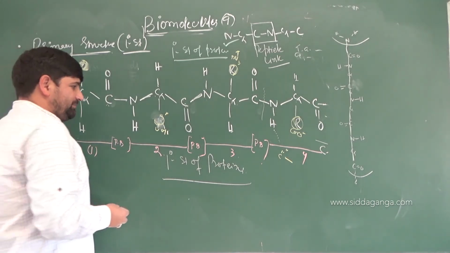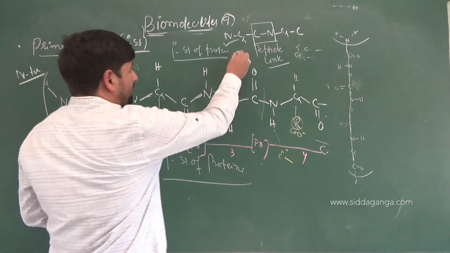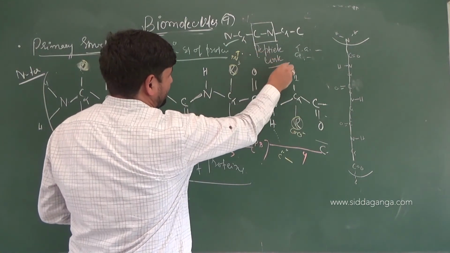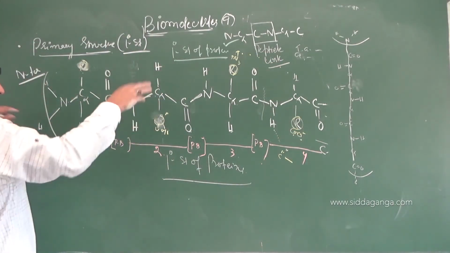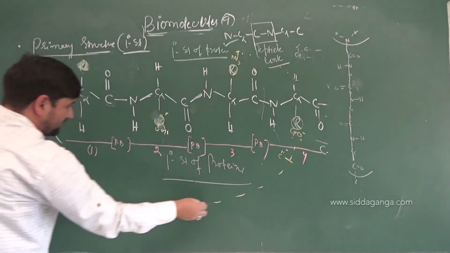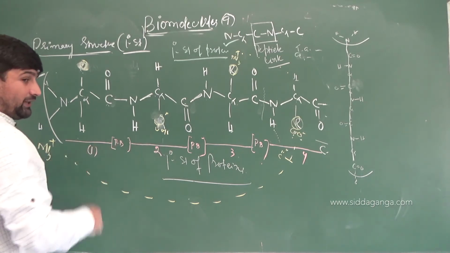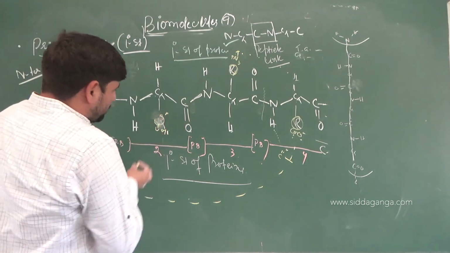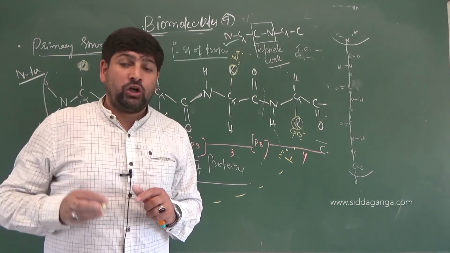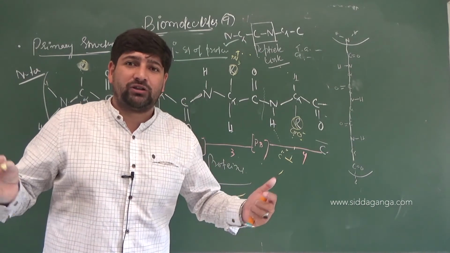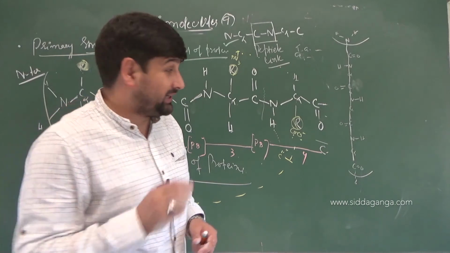So there are chances that interaction between these can come into play, hydrogen bonding can come into play, or interaction between COO minus and NH3 plus on the same chain at another place. So they can interact with each other, right or not? Suppose somewhere there is NH3 plus, it can interact with it, leading to electrostatic forces. These different groups, when they interact with each other, in the final structure will lead to an extremely high amount of energy loss.